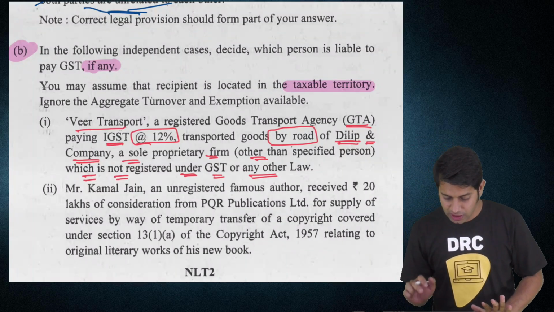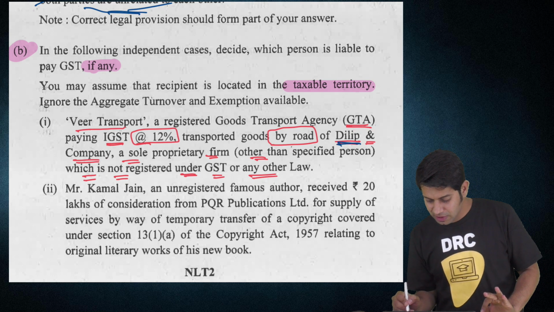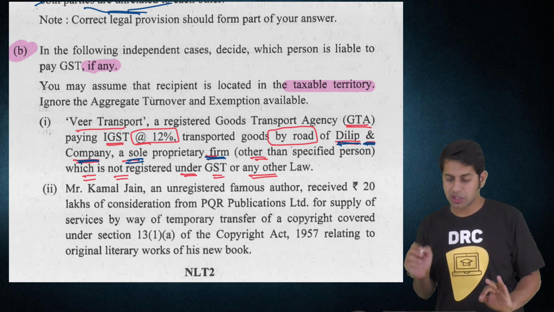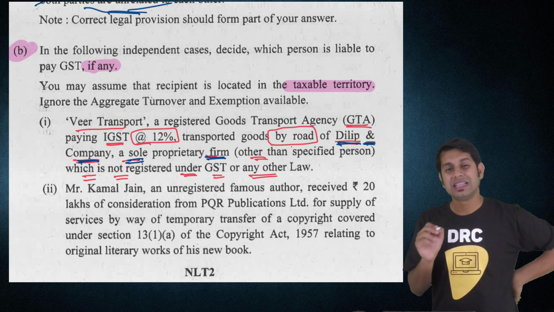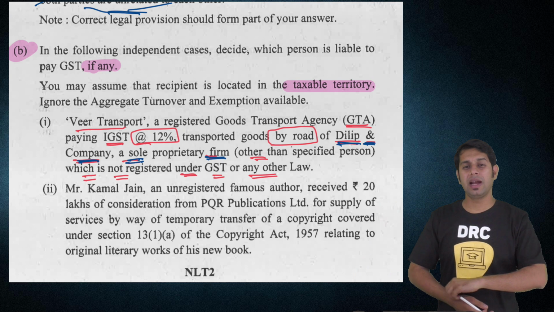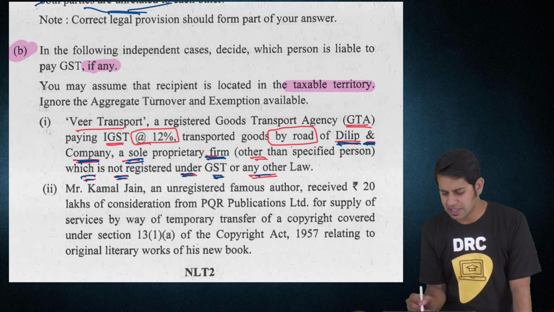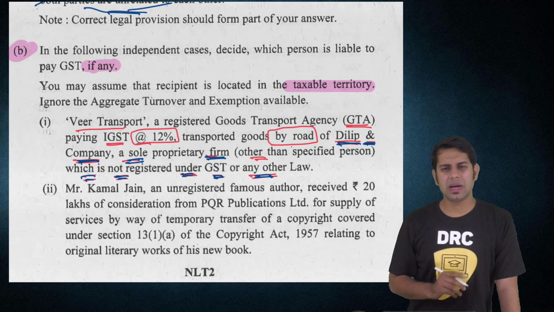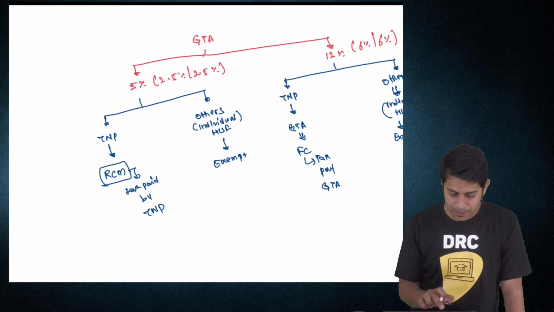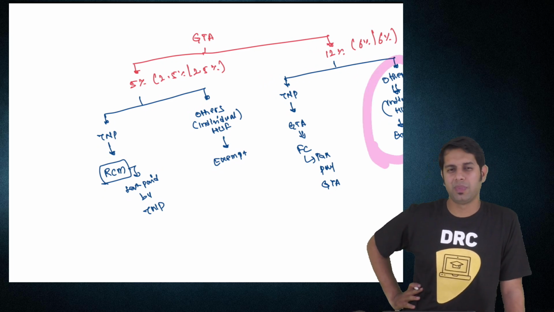This is the provision. Now what is the question telling? Veer is a registered person. It supplied services to Dilip and Company, a sole proprietorship firm other than a specified person, which is not registered under GST. Now, one mistake most of you will make is you will consider the same under the second category and give an exemption.